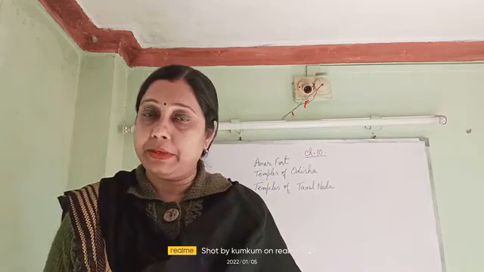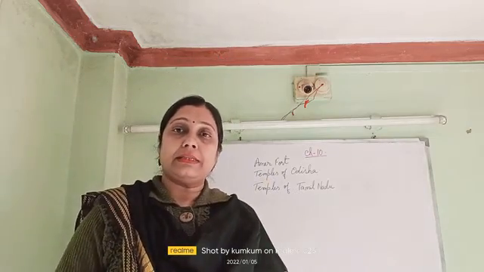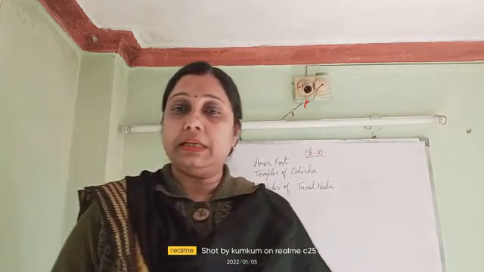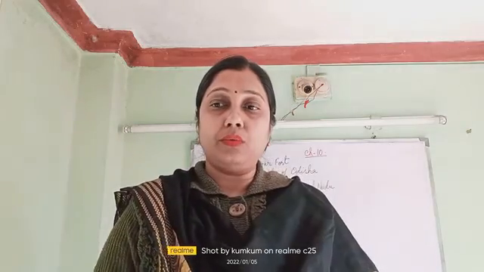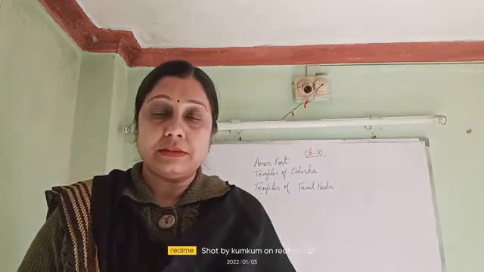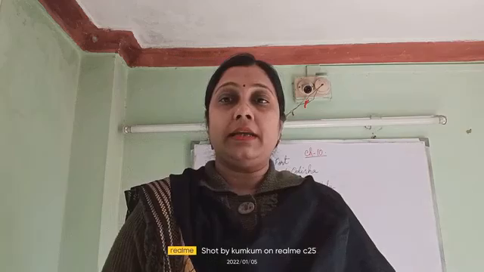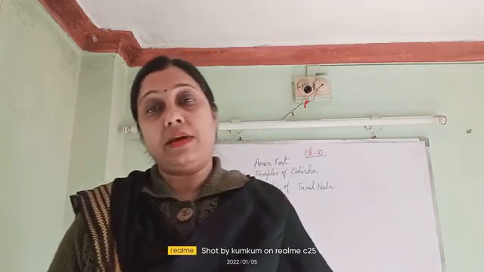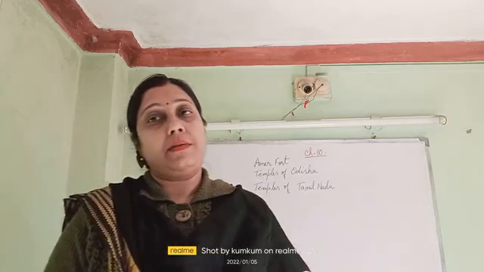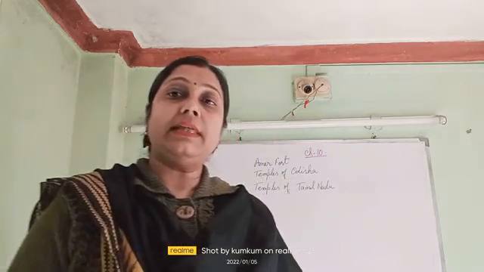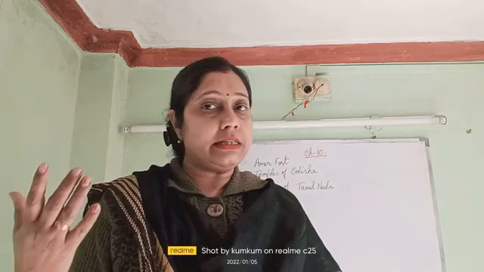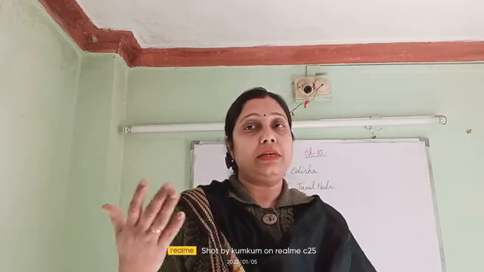Now we have started chapter number 10, our rich heritage buildings and monuments. Half of the chapter we have completed already, and the topics that we have completed are Ashoka's Pillar, the Sanchi Stupa, Qutub Minar, Red Fort, Jama Masjid, then Taj Mahal, Agra Fort. These are the topics that we have already discussed in our previous video. So we will proceed with the lesson and continue with more topics that are included in this chapter.